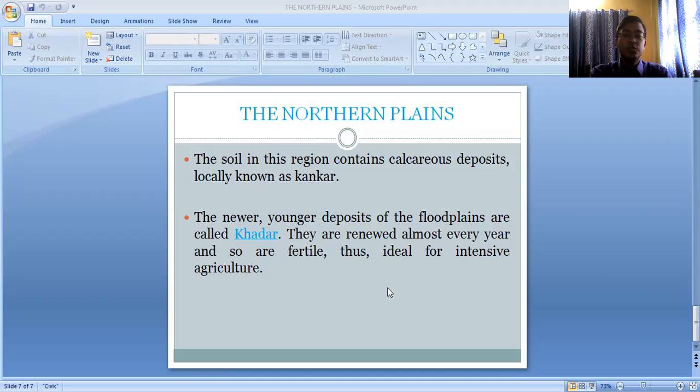So this is what we have about the northern plains of our country, India. It is the highly populated part of our country, where most of the industrialization has taken place, where the transportation facilities are very developed, where human habitation and the density of population are very high, and where a larger share of our country's agricultural production is done. I hope you all have understood about the northern plains.